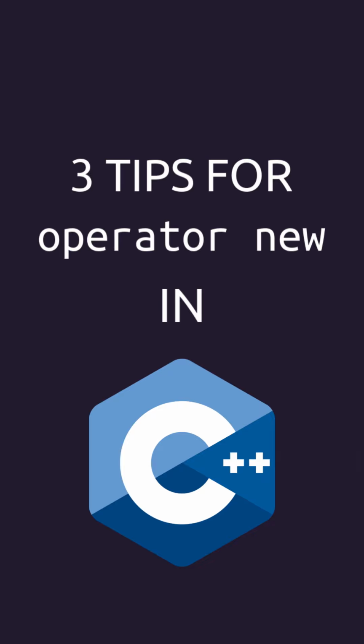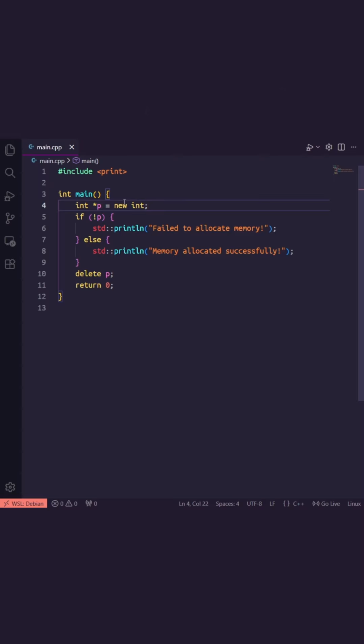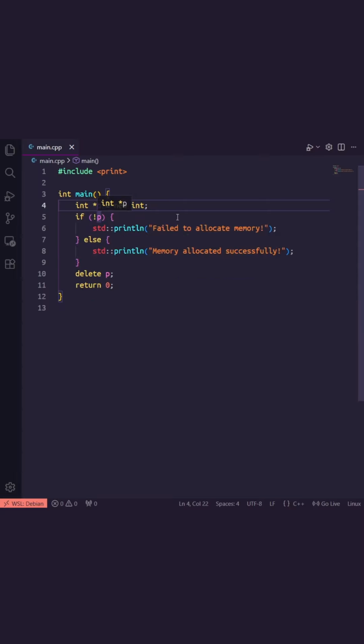Here are 3 tips for operator new in C++. Number 1. Don't use new like it's C malloc. Many people who come from C think that new is just type-safe malloc that also calls a constructor, so they assume it returns a null pointer on failure. However, that is not the case, and new will always return a valid pointer.